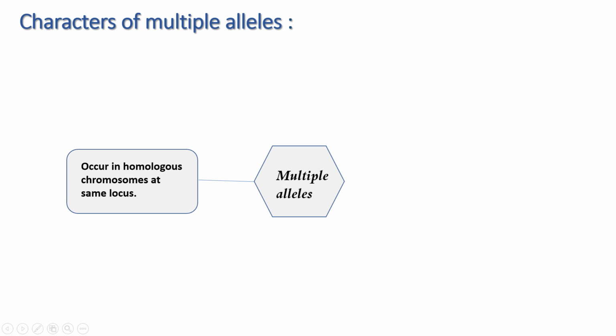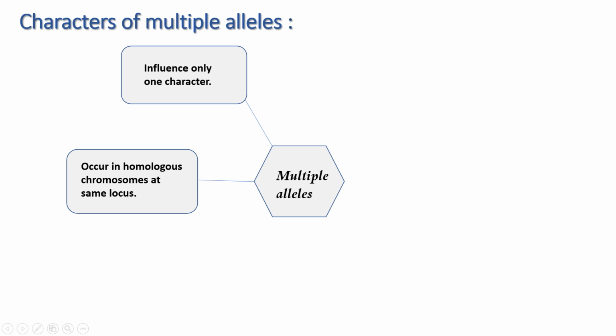First of all, they'll always occur in the homologous chromosomes, as I already told you, and at the same locus. Locus means position, and they influence only one character. Take the human eye, for example. If the parents have black eyes, but one of the kids has black eyes and another has brown eyes, that kid is not having the parental character. Why? Because the genes of the retina are varied due to mutations.